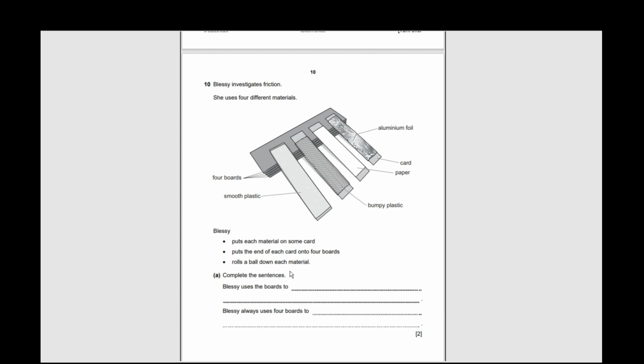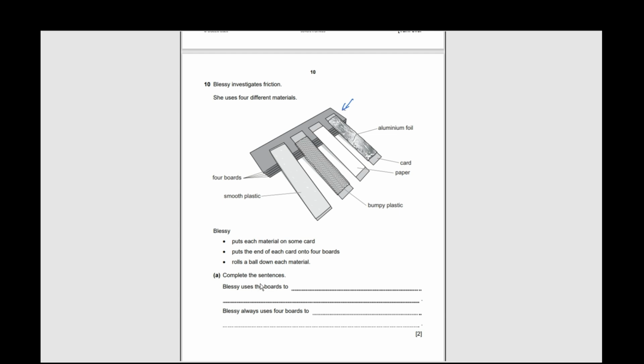Okay, so Blassie uses the boards to make a slope or raise one end of the material. If they were not boards, we cannot raise the end. This is the end of the materials, so we need to raise them.